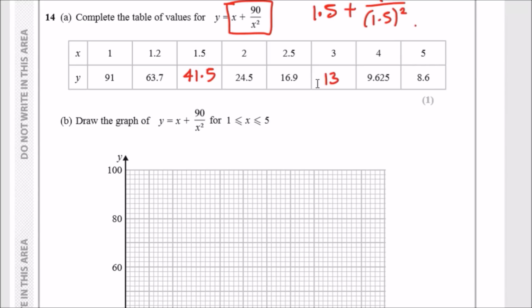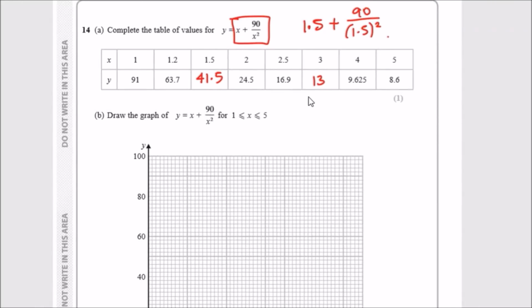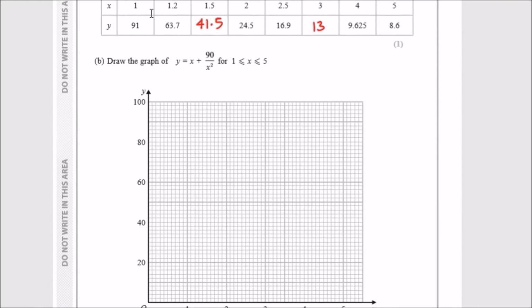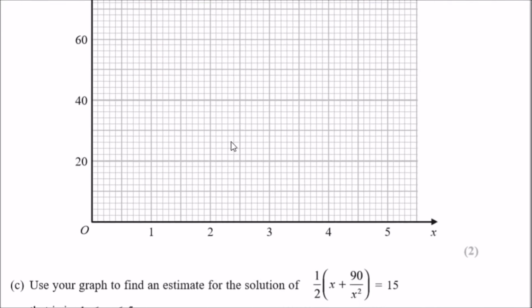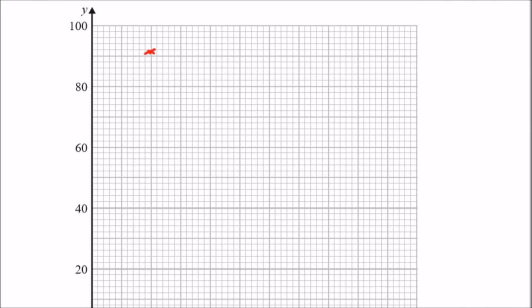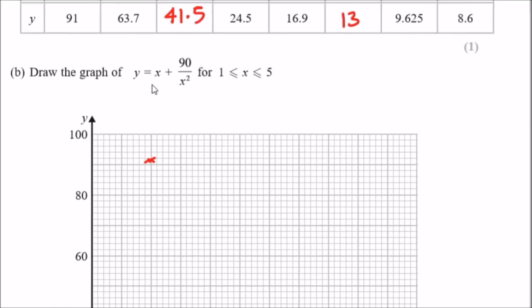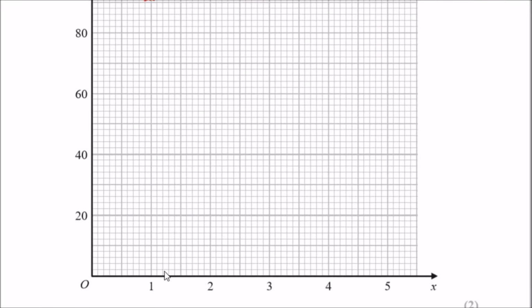Okay, now they want us to draw this graph for values of x between 1 and 5. So pretty much everything we have here. Okay, so just be very careful here. So when x is 1, we should get 91, so about there. When x is 1.25, we should get 63.7. Oh god. So you gotta be very careful of how you plot this. So 63.7. So where's 1.25? So 1.25 is here.